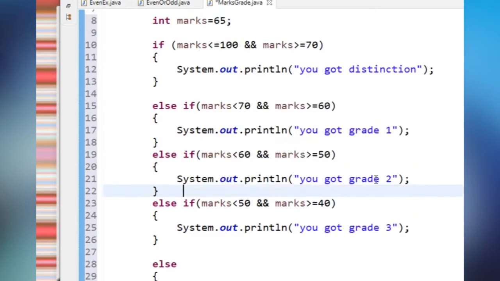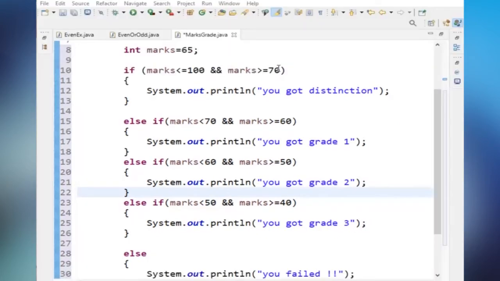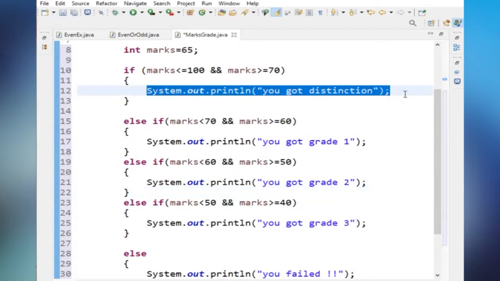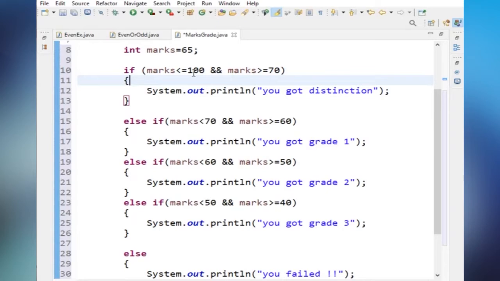So this is the program. First, if marks should be less than or equal to 100 and greater than or equal to 70. What will this logical AND do? Both the conditions must be true. Then only this statement will execute. So the marks should be less than or equal to 100 and greater than or equal to 70. Then only we will get a distinction.